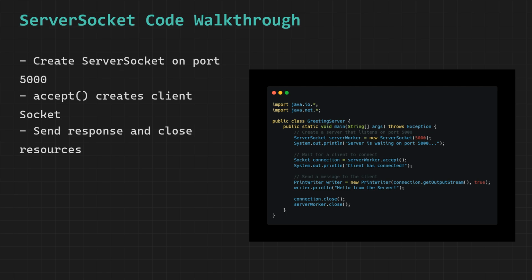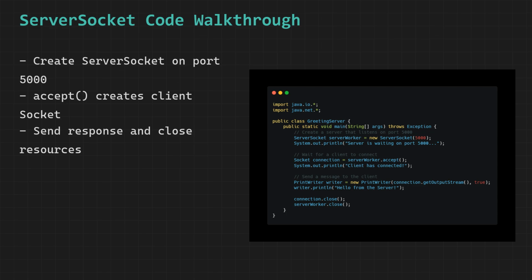We create a PrintWriter object called writer by passing connection.getOutputStream to its constructor along with the boolean value true, which enables automatic flushing, meaning that every time we call writer.println, the data is immediately and automatically flushed out through the network connection to the client without us having to manually call a flush method, and the PrintWriter wraps the raw binary output stream of the socket and gives us a convenient and easy to use interface for sending formatted text data to the connected client.